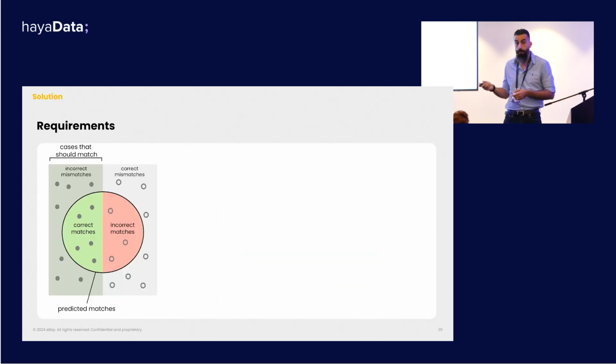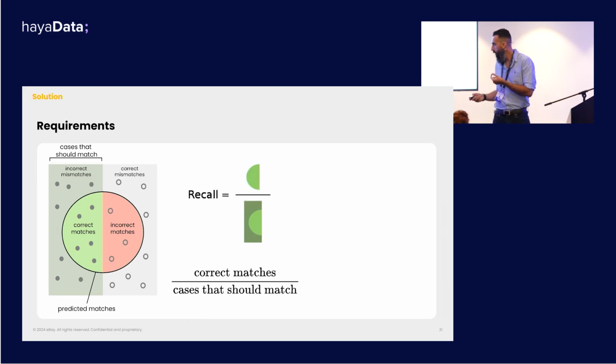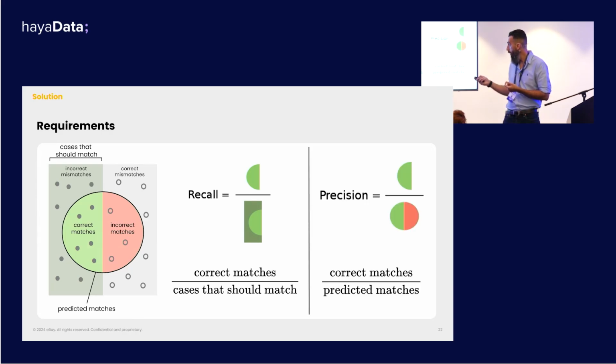And we require a lot of things from our models, but primarily speaking, there's two main metrics that we're trying to optimize. We have recall and we have precision. So let's take a short moment to remind ourselves what those two things mean. For recall, given that the item that I'm trying to sell really does represent a product that exists in the catalog, what is the probability that our model will be able to match it to that product? And on the other side of the coin, we have precision, where given that our model predicted that the item should be matched to a specific product, what is the probability that that prediction is correct?